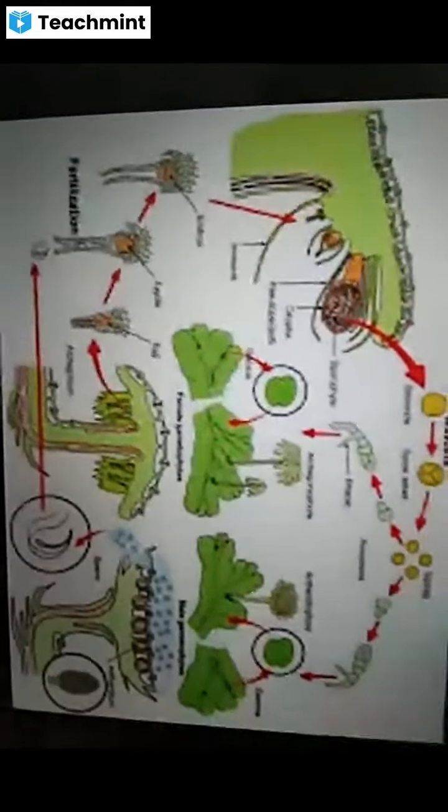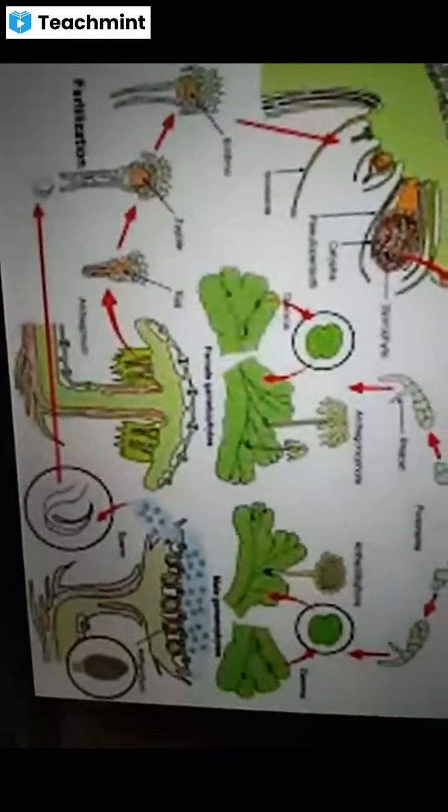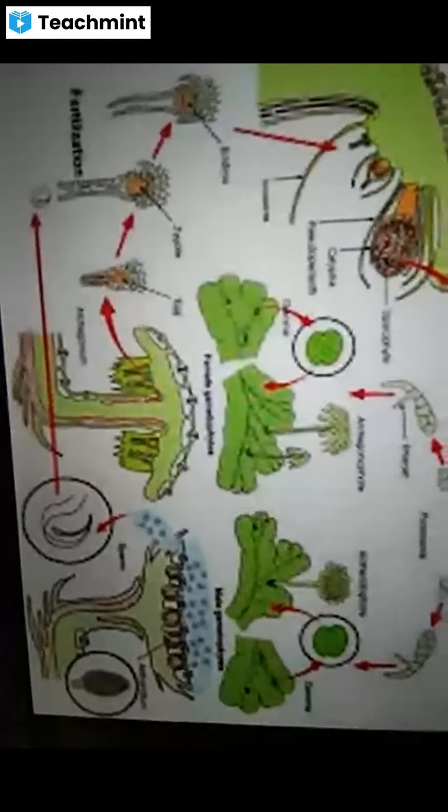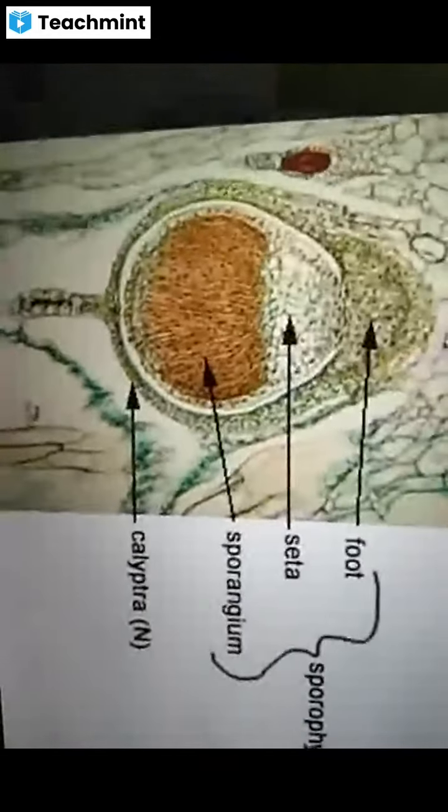Do you find any resemblance between the thallus, the body structure or morphology, of the sporophytes and gametophytes? This is the sporophytic plant. The total plant of the sporophyte is this much only.